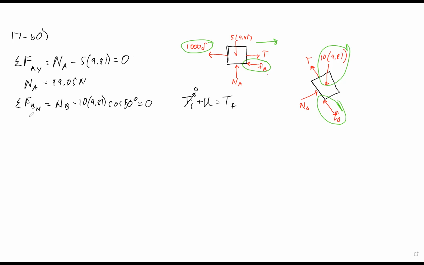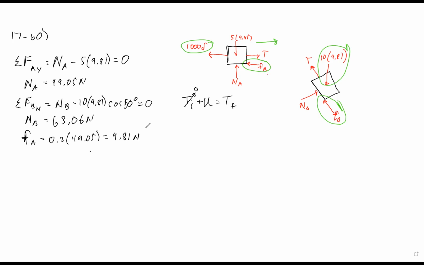That means the normal force of B is equal to 63.06 newtons. Now we have the normal forces, which means we can calculate the friction of A, which is 0.2 times 49.05, and that is equal to 9.81.